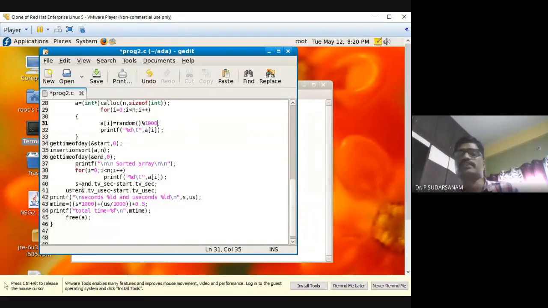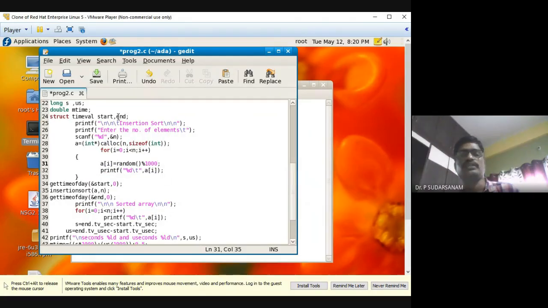Next you are calculating s is equal to end dot tv underscore sec. Whatever variable name you have used here, end dot tv underscore sec, because these are built-in functions. These are not my user defined variables. This is already in Unix, they have written the code to calculate the time complexities. You have to remember this function. There is no other option for us.